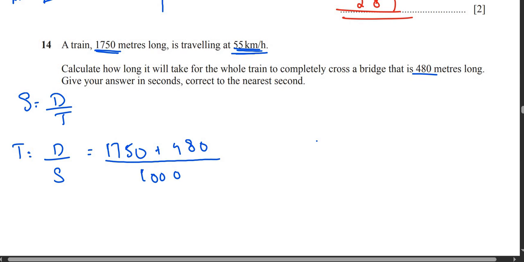Because 1 kilometer is equal to 1000 meters, and speed is in kilometers. That's why we are dividing with 1000. Okay, so this is the distance divided by speed.